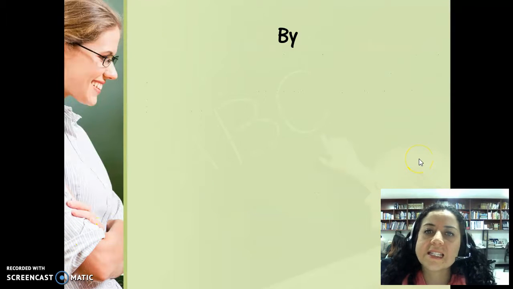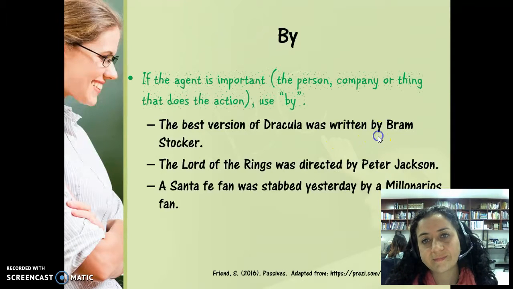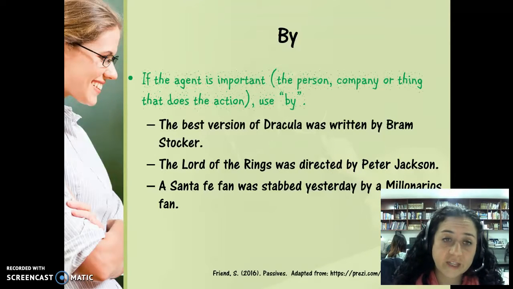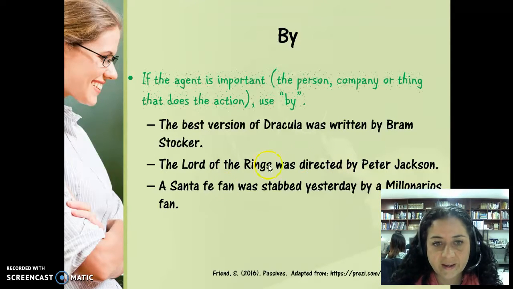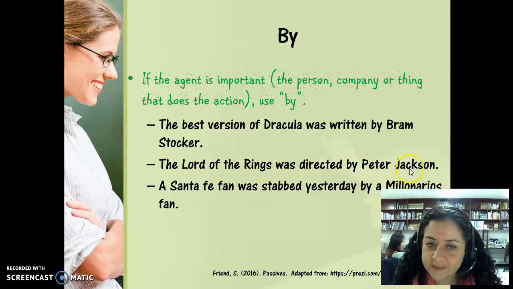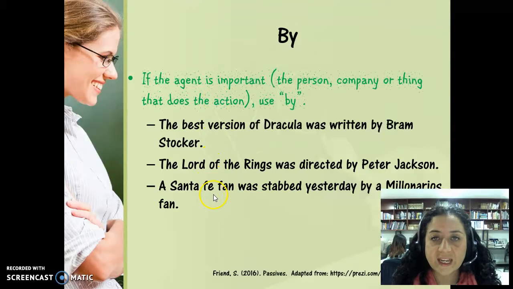Another important thing to consider when you're working with the passive voice is the preposition by. If the agent is important, meaning the person, company, or thing that does the action, use by. Let's see some examples. The best version of Dracula was written by Bram Stoker. The Lord of the Rings was directed by Peter Jackson. A Santa Fe fan was stabbed yesterday by a Millonarios fan. In these three examples, the agent is important, so we mention it by using the preposition by.